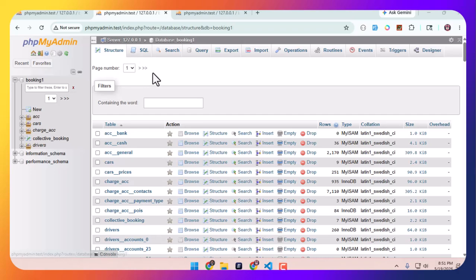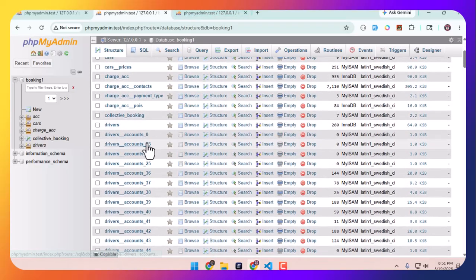Hello viewer, this is an application I am using. This is another person who made this PHP application. In the PHP application, check that this is the booking database. In the database he creates one table per person account.